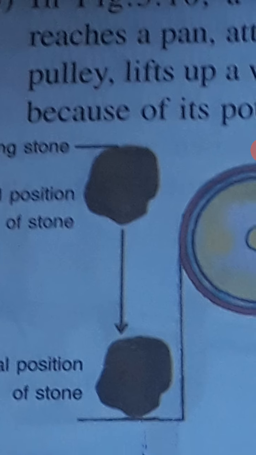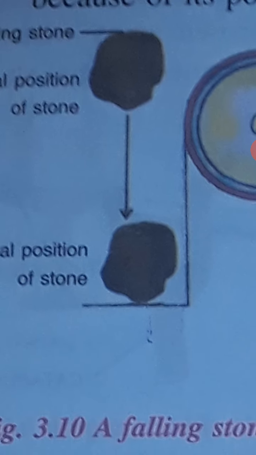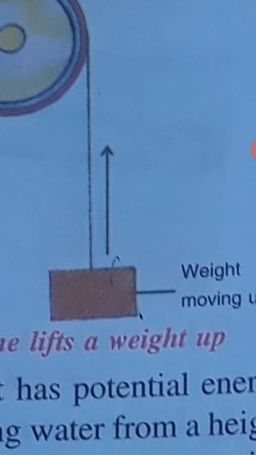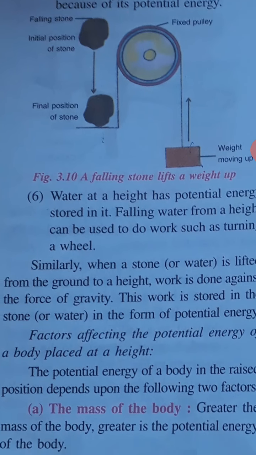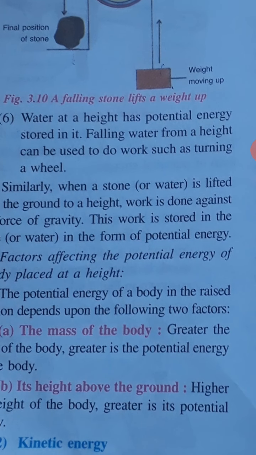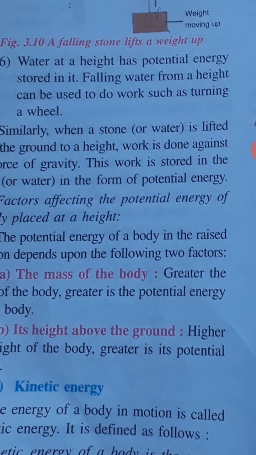Okay, so when this stone falls, what will happen? The potential energy will then be converted into work. So you see here, this weight can move up. Okay, so that is the example of potential energy. Water at a height has potential energy stored in it.